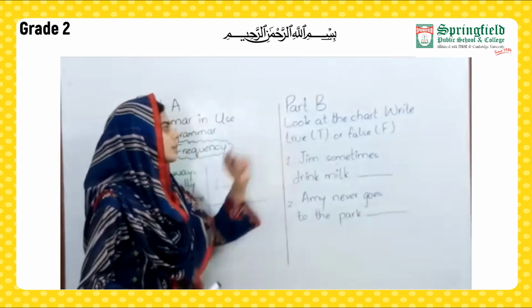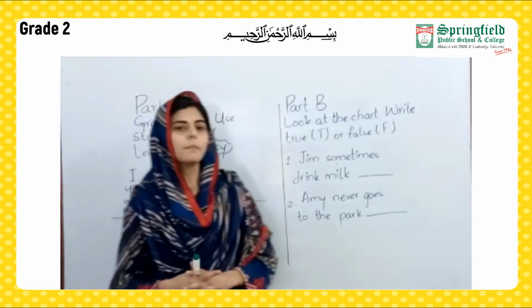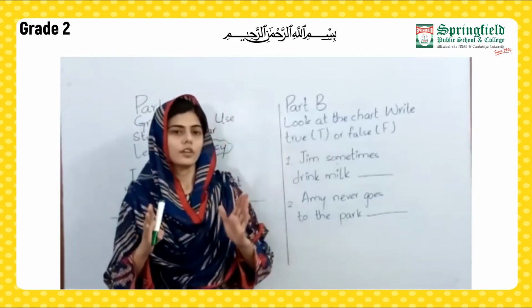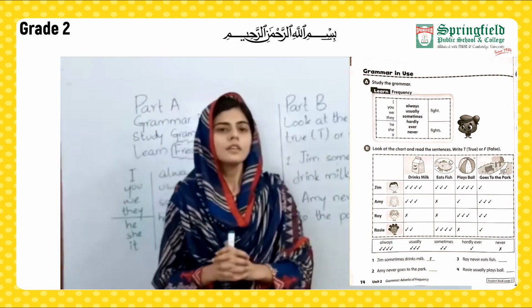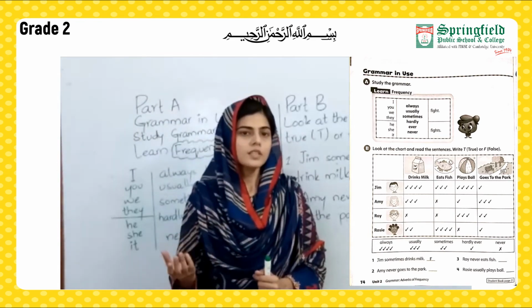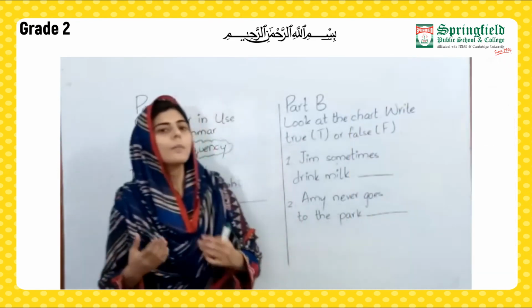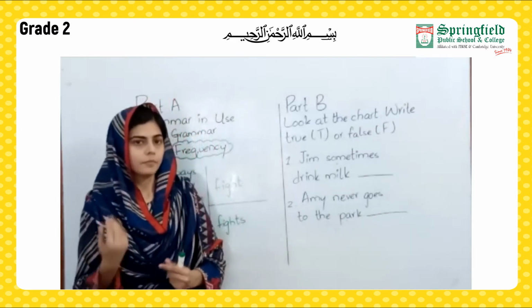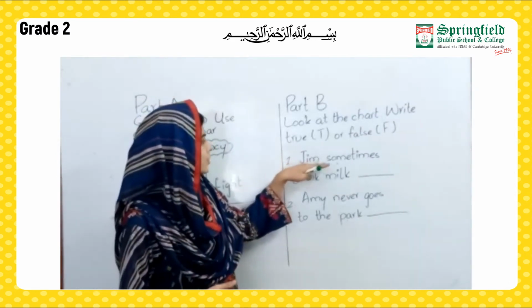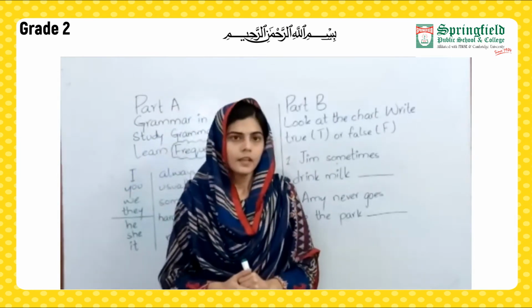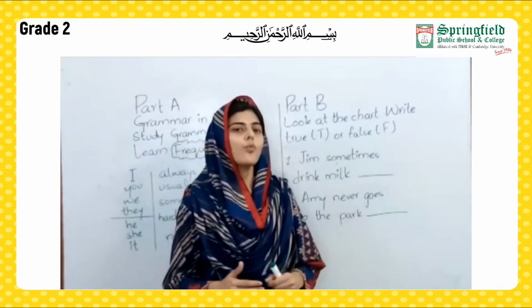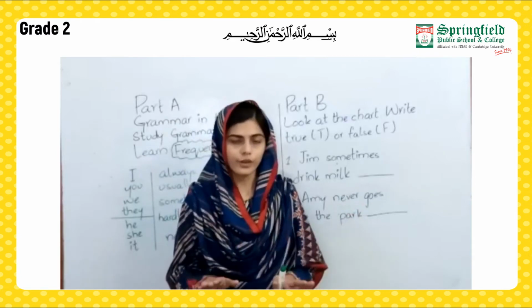Now moving towards the part B. As you can see in the part B, we have got a chart. The chart indicates the frequencies. There are some of the kids here, and they are telling us how much they do something. Now let's read the first statement. Jim sometimes drinks milk. Now in order to attempt this question, what you have to do is to put the chart in front of you.